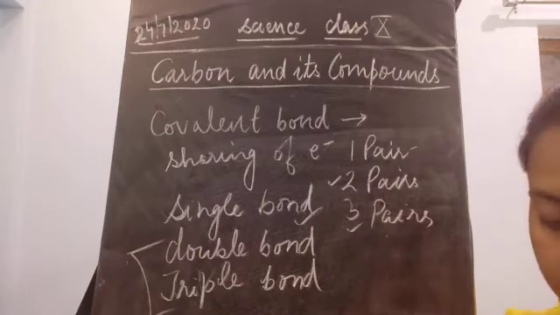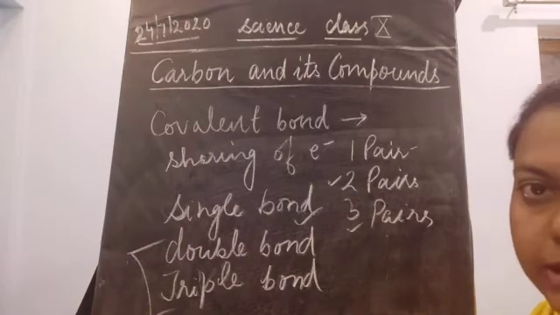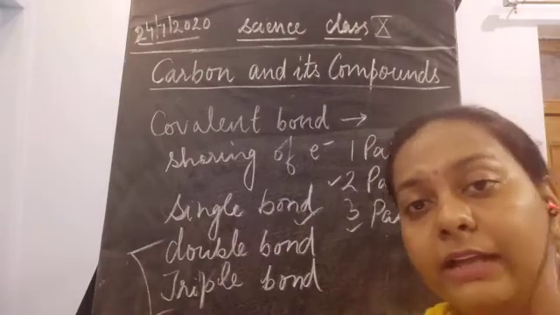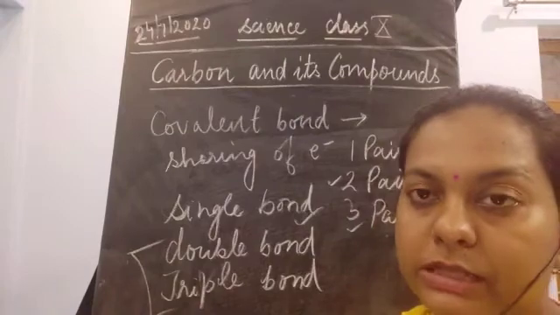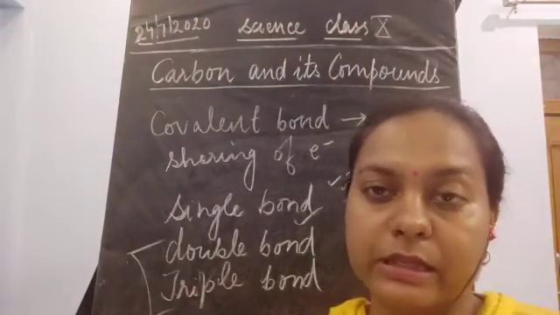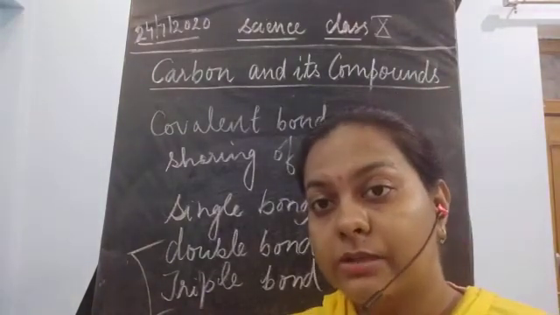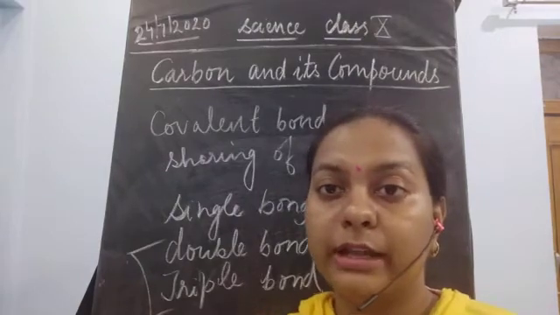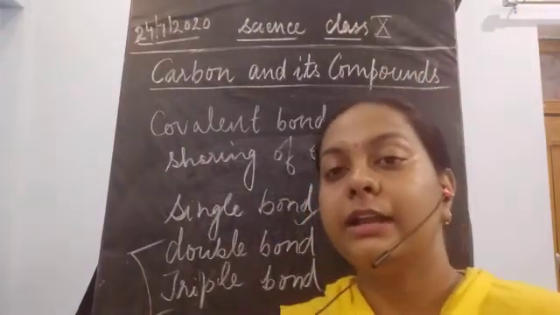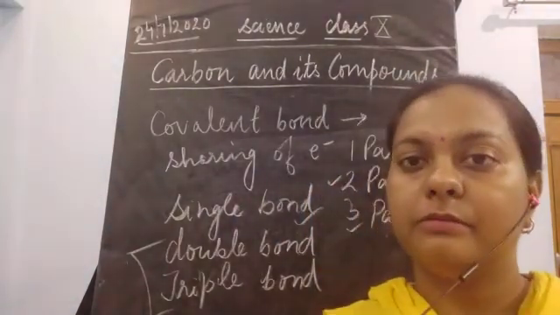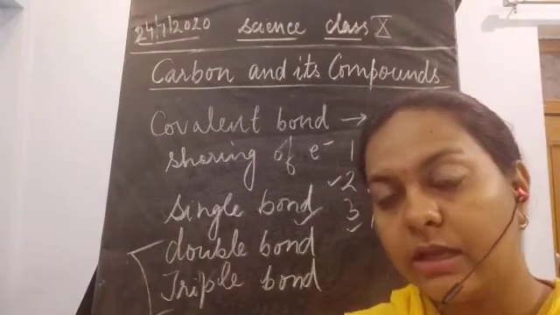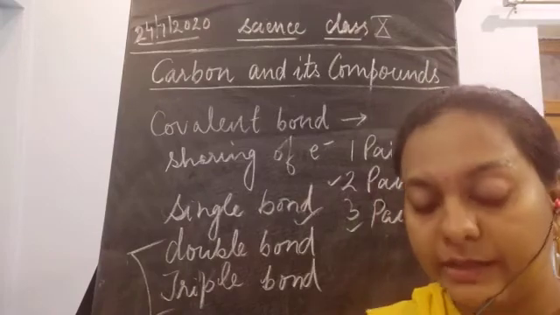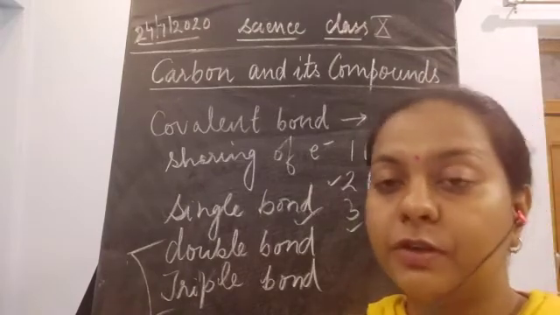Now if you think about the difference between covalent and ionic compounds, we have discussed this yesterday also, that covalent compounds and ionic compounds have much difference. So covalent compounds have lower boiling and melting points, whereas ionic compounds have greater boiling and melting points. Okay, so that is why they could form different types of compounds.